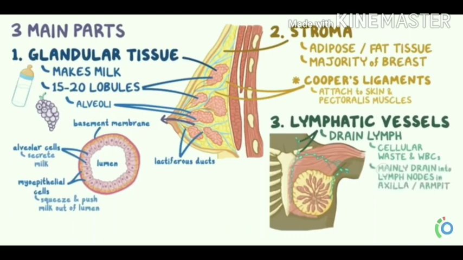Just beneath the skin covering the breast, there is a network of tiny lymphatic vessels. This is the third part. What is the function of the lymphatic vessels in the breast?